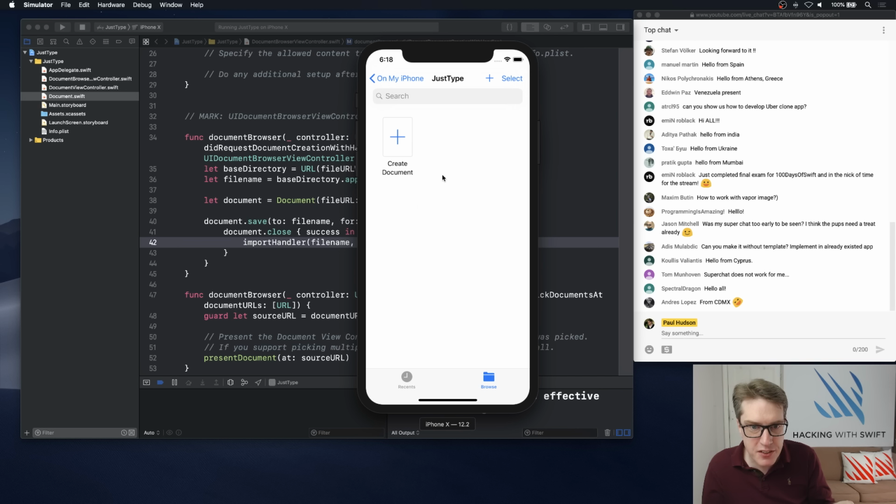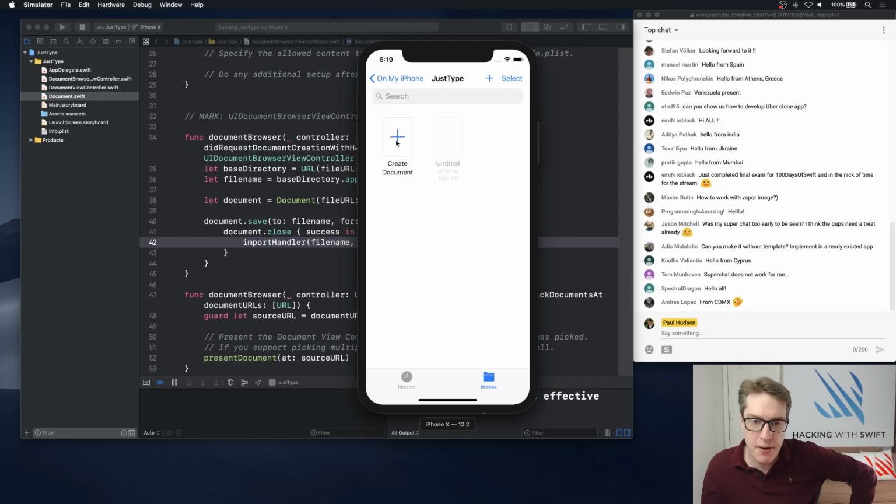Okay, let's browse and recents. I'll now press Create Document. And boom, in slides a new screen saying file name, untitled.txt, and done. Press Done, and there is our untitled file created at 6:18 p.m. Yep, accurate. 0 kilobytes makes sense.